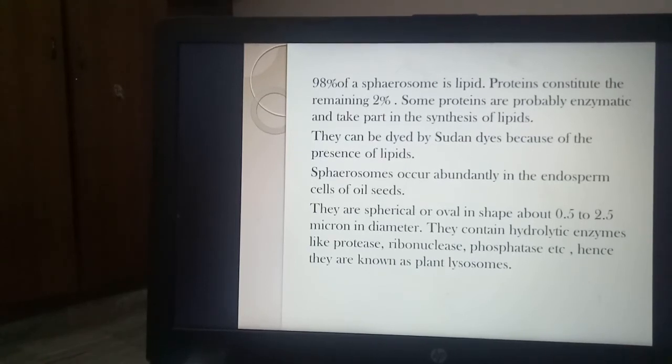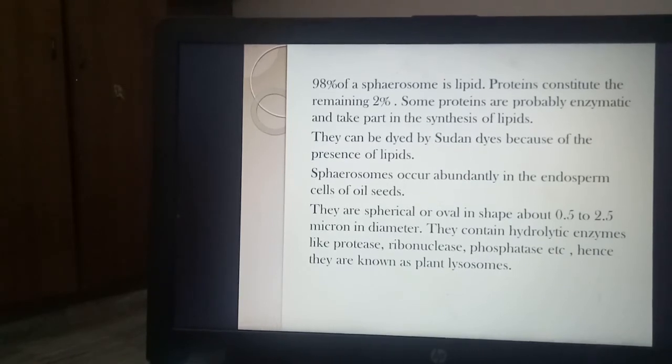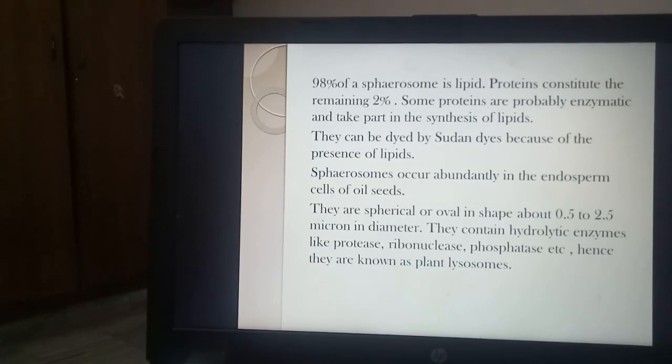Sphaerosomes also occur abundantly in endosperm cells of oil seeds, because they store a lot of oil, a lot of lipids there, and they are spherical and oval in shape. Their diameter is just 0.5 to 2.5 micron, and they contain hydrolytic enzymes, proteases, ribonucleases, phosphatases. Hence they are called plant lysosomes.